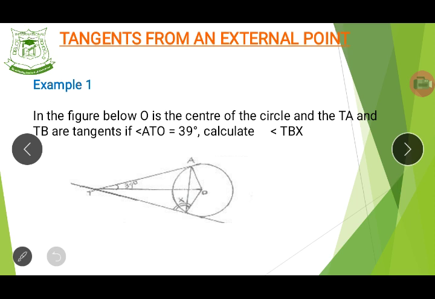The question says, in the figure below, O is the center of the circle, right? And TA and TB are tangents, right? That is, line TA and line TB are tangents of this circle that is drawn here. So it now says, if the angle at T, that is ATO, now for the first triangle ATO,